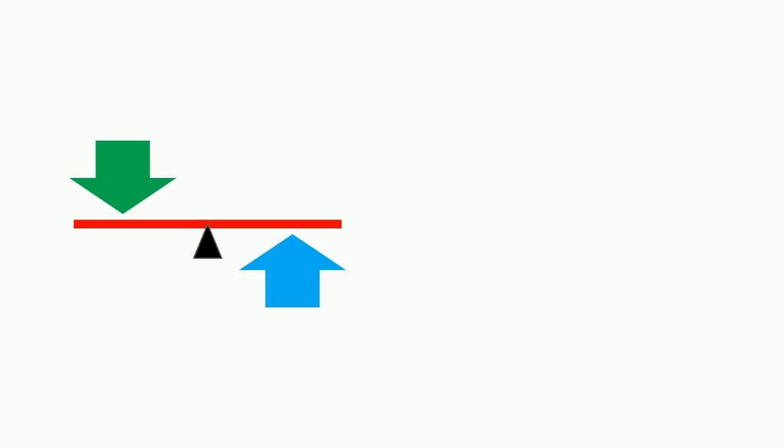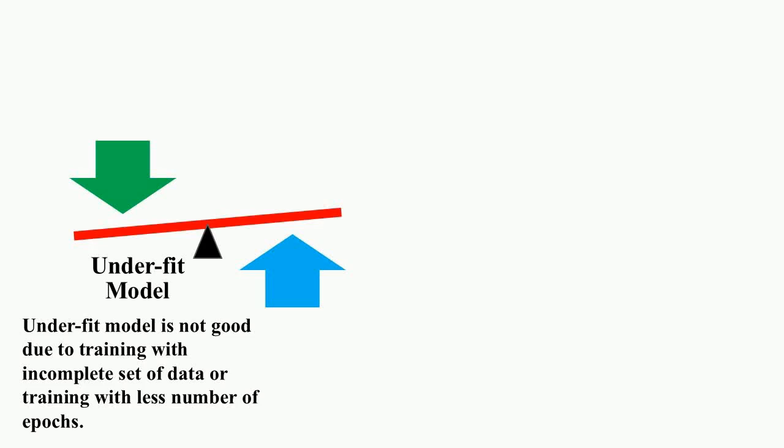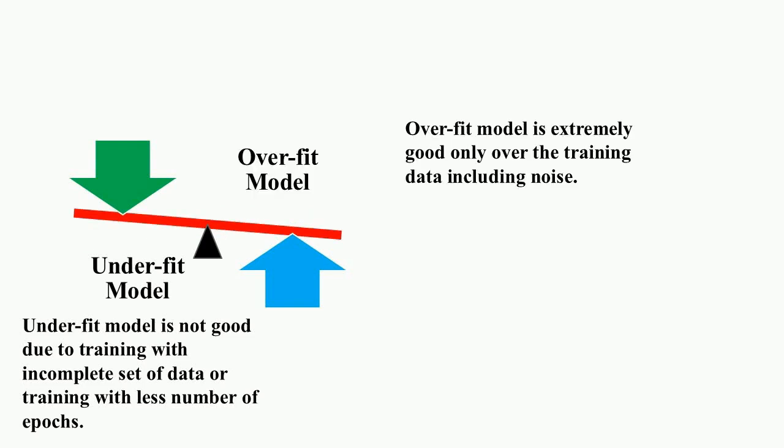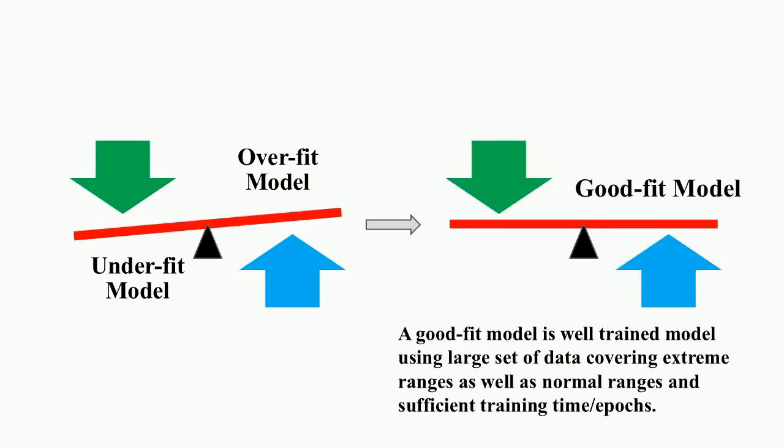Then how do we get a well-trained machine learning model? An underfit model is not usable as it's not trained with the complete data set or is trained for a shorter period of time, that means fewer epochs, and an overfit model is good for the training data set only. To counter this, a good fit model is one that is trained on a large set of data for a sufficient number of epochs, using a reasonable mean square error as the training termination. The data set should cover the normal range as well as the extreme ranges on either side.